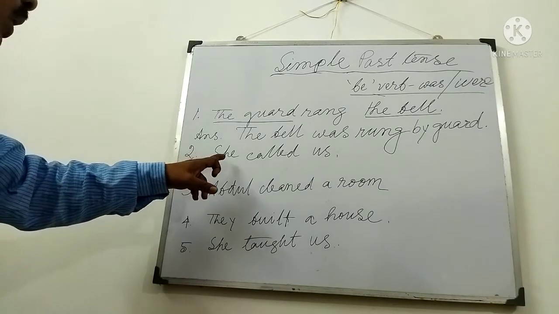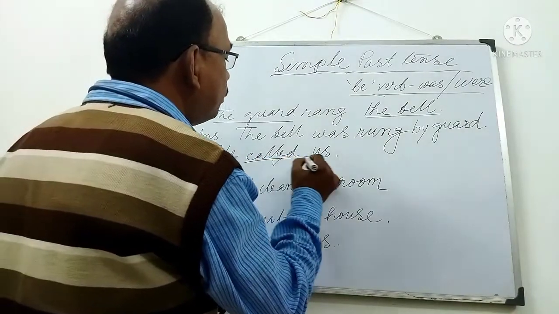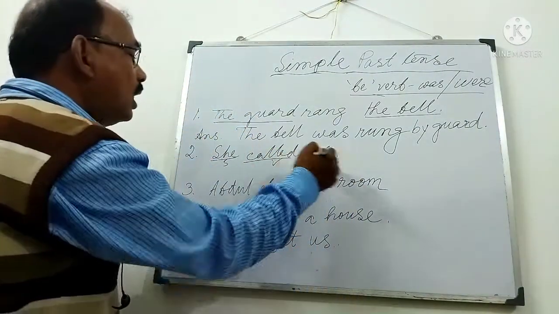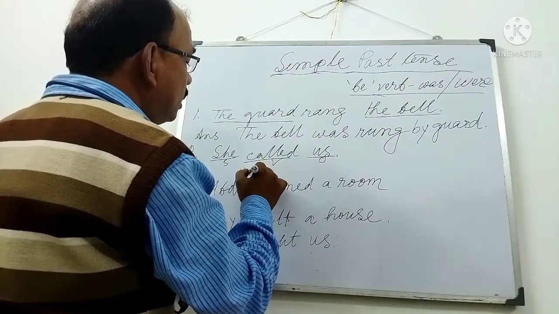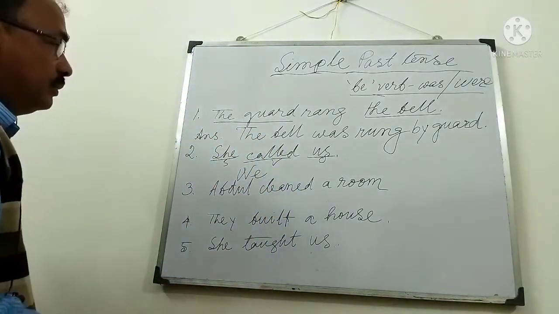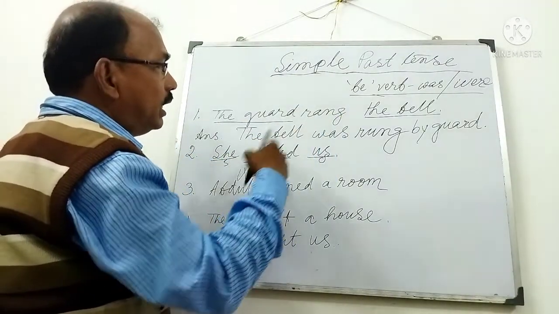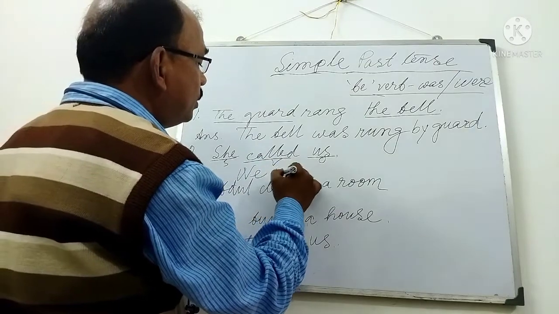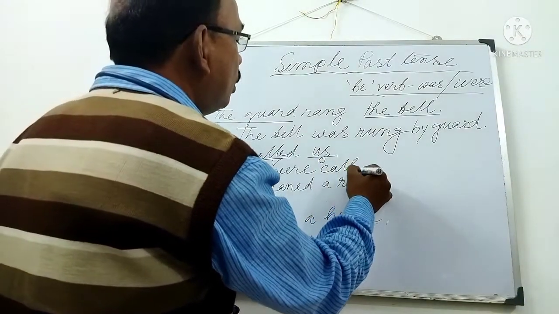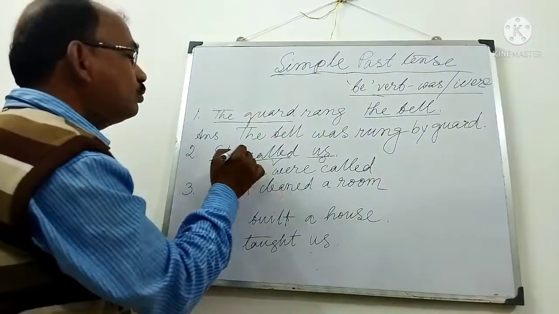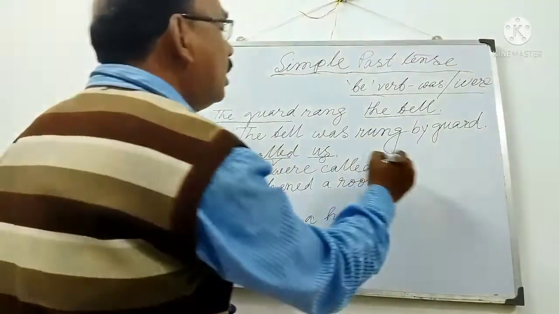Exercise number 2, she called us. She is subject, called is verb, us is object. Us will be subject. Then here will be us, when it will be subject, us will be changed into we. Then according to the subject and tense, we were, W-E-R-E, were. Then third form of main verb: call, called, called. Then subject will be object by adding by, she will be her.